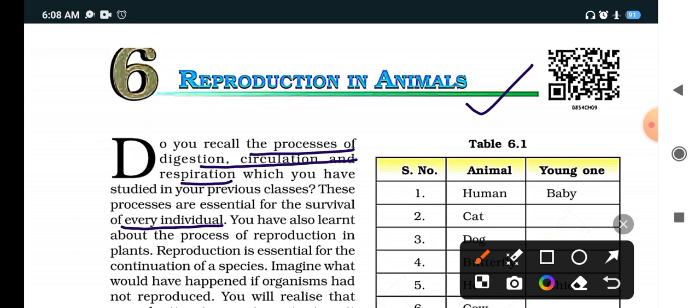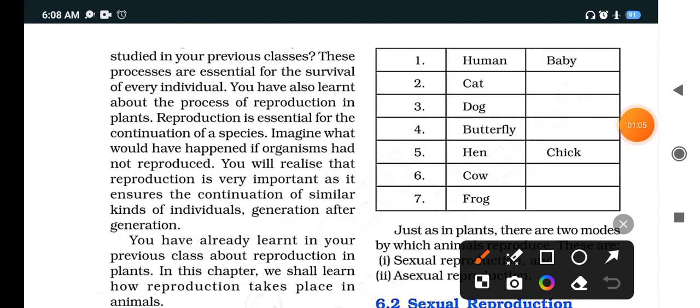Now see, reproduction is essential for the continuation of species. Why is reproduction important? First question, why is reproduction in animals important? Because if reproduction does not happen, then continuation will not happen. No species will be able to transfer its generation from one generation to another. Clear? Imagine what would have happened if organisms had not reproduced. Now you imagine what will happen if organisms will not be able to reproduce. Then we will realize that it is very much important to reproduce.